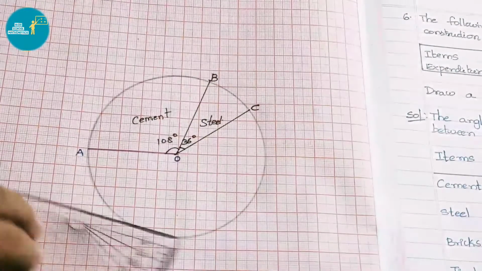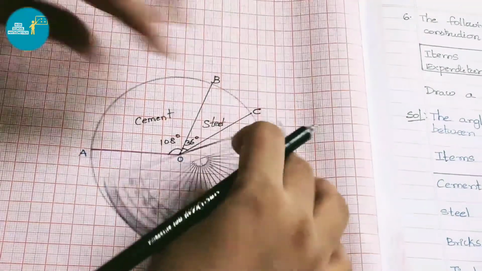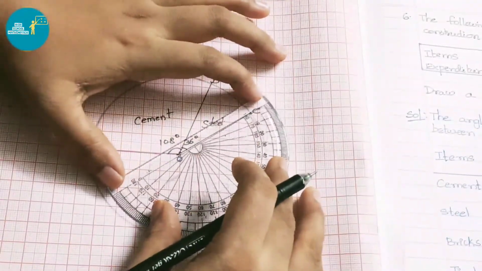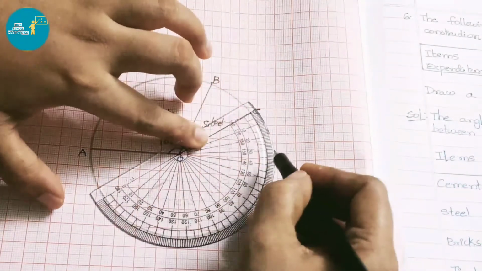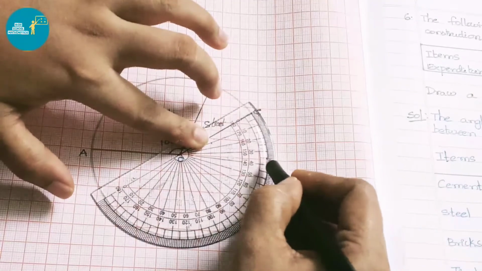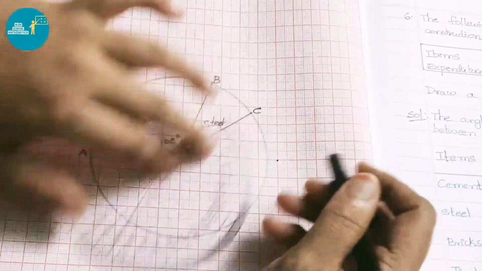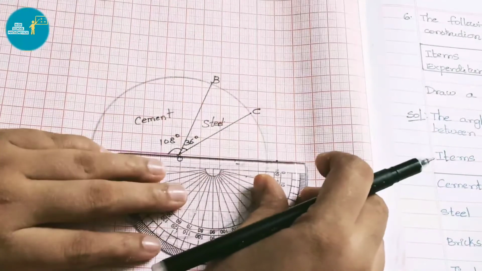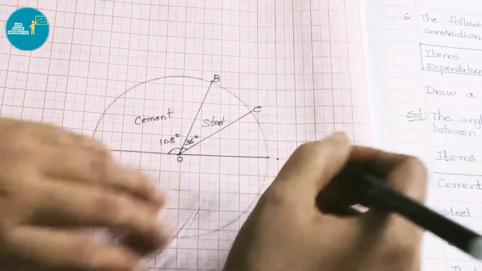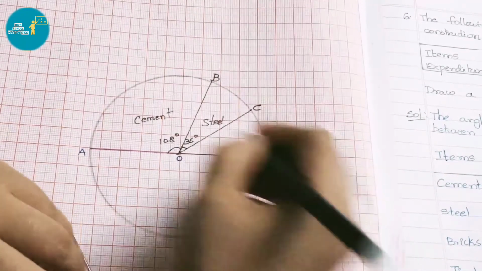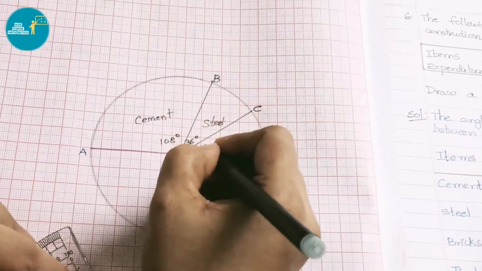Now OC as base, for bricks we have to draw 36 degrees. Again 30 after 35 is the middle, then after the next one line you keep a dot. So this is 36 degrees. Let us join them and mark this point as D. Again here we got 36 degrees, that is bricks.